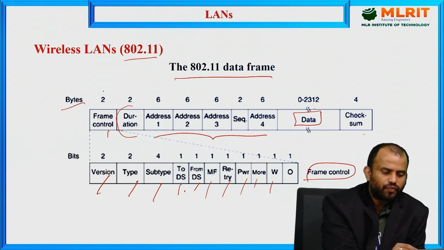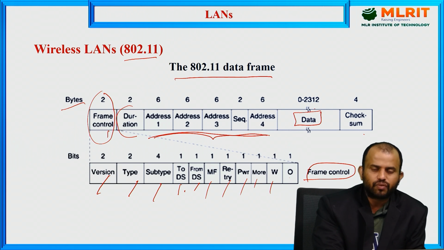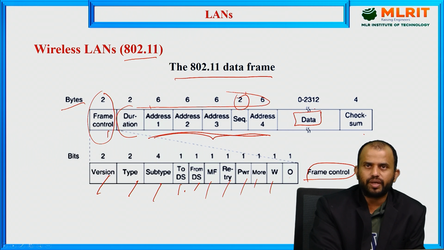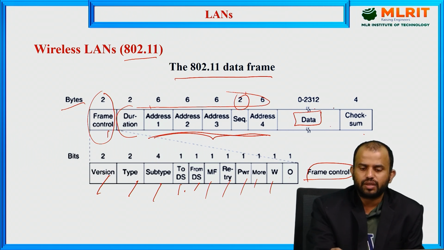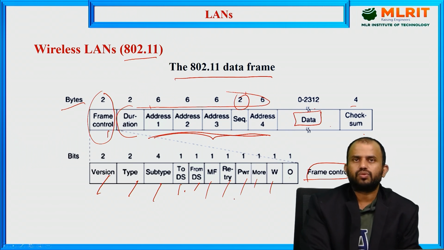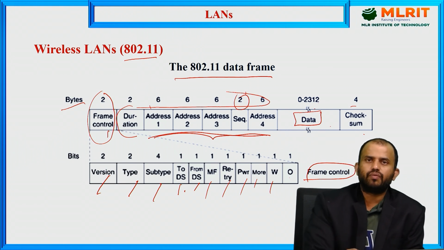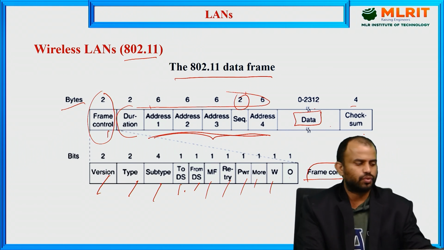Every frame control field has 2 bytes, and each address field has 6 bytes. The sequence control field has a 2-byte range, the payload has a 0 to 2312 byte range, and the checksum has a 4 byte range. This is the way we establish the data frames. The data frame is the signal transmission from source to destination. We have to insert all these fields, and then go for the data transmission from source to destination.